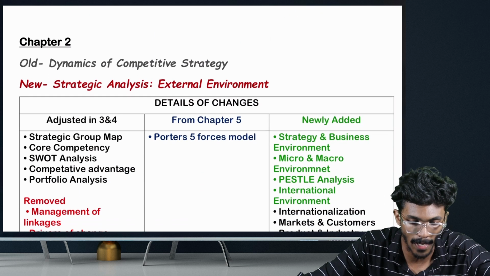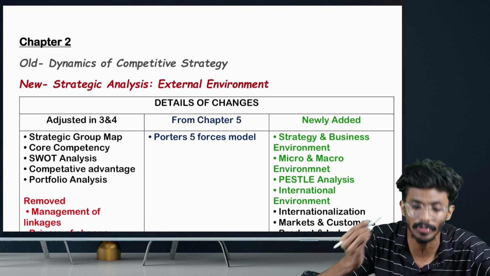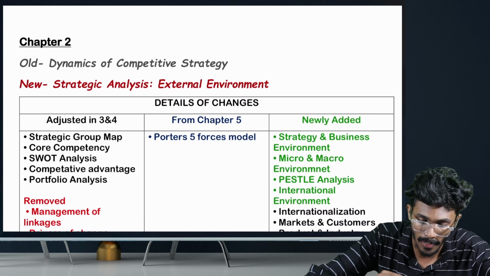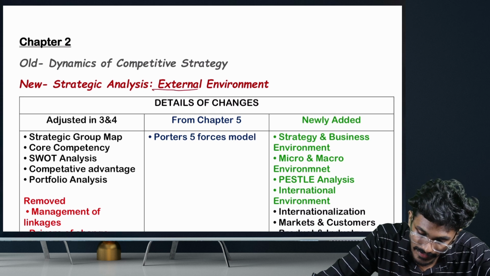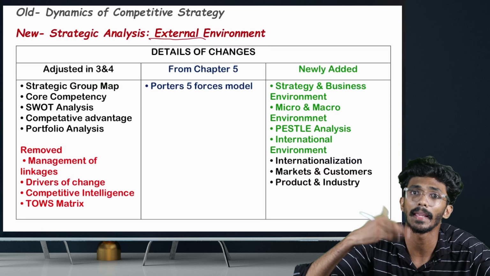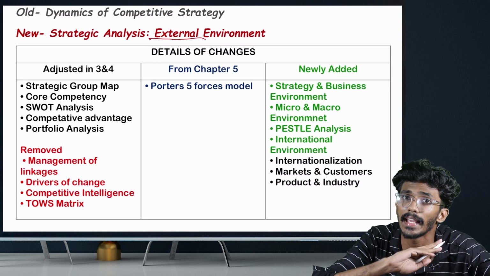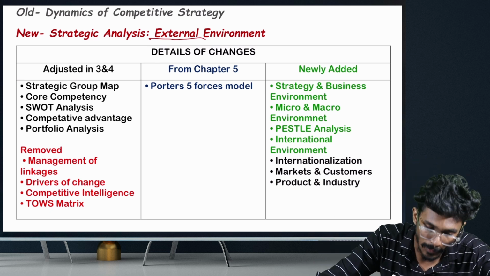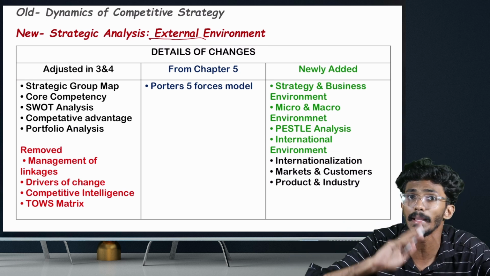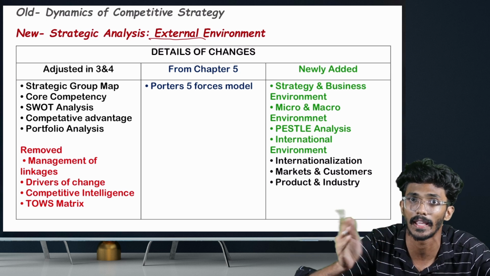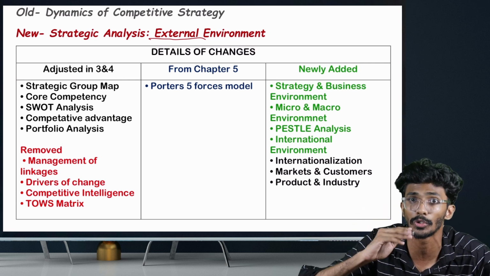And coming to chapter 2, under old scheme, the name of the chapter was Dynamics of Competitive Strategy. In new scheme, the name of the chapter has been changed to Strategic Analysis and External Environment. There are many changes in this chapter. From old syllabus, we have removed the entire content from chapter 2. Some topics have been moved to other chapters in new syllabus. Actually, this is an entirely new chapter. Compared to old syllabus chapter 2, there are no similar topics in chapter number 2 of new syllabus.